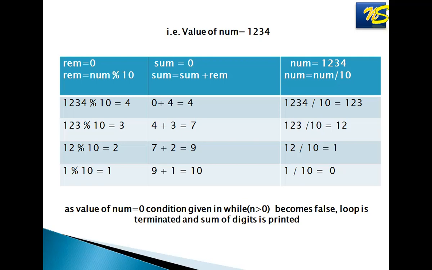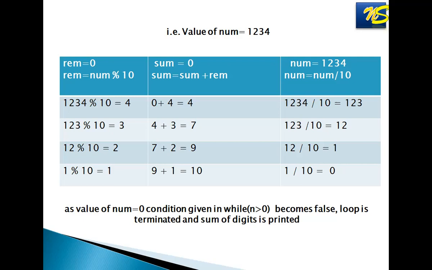1234 divided by 10. Why? Because we want to get the next number for the separation. So if you divide 1234 by 10, you will get the quotient 123. Then that 123, again what are you going to do? 123 modulus 10, so that 3 will get separated. Then add that 3 to the previous value of sum, that is 4. 4 plus 3 is equal to 7. The new value of sum you have got is 7.